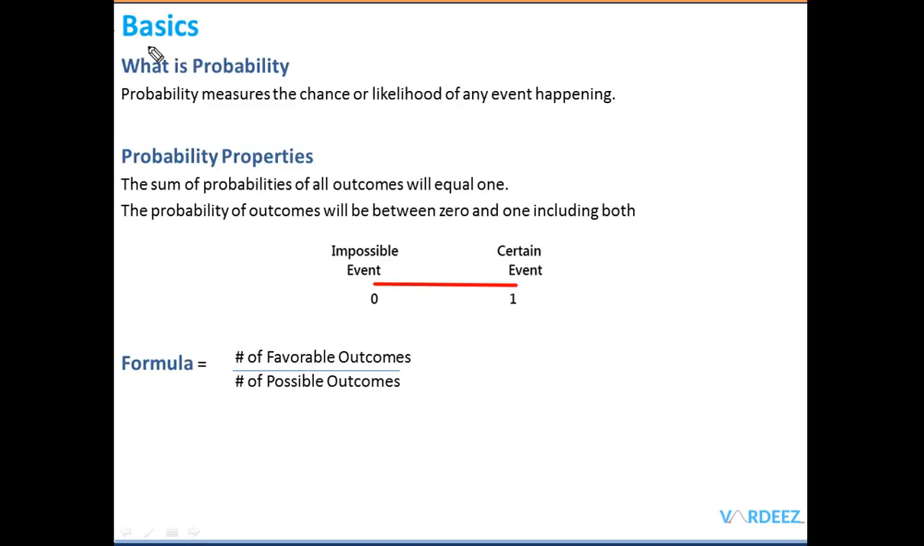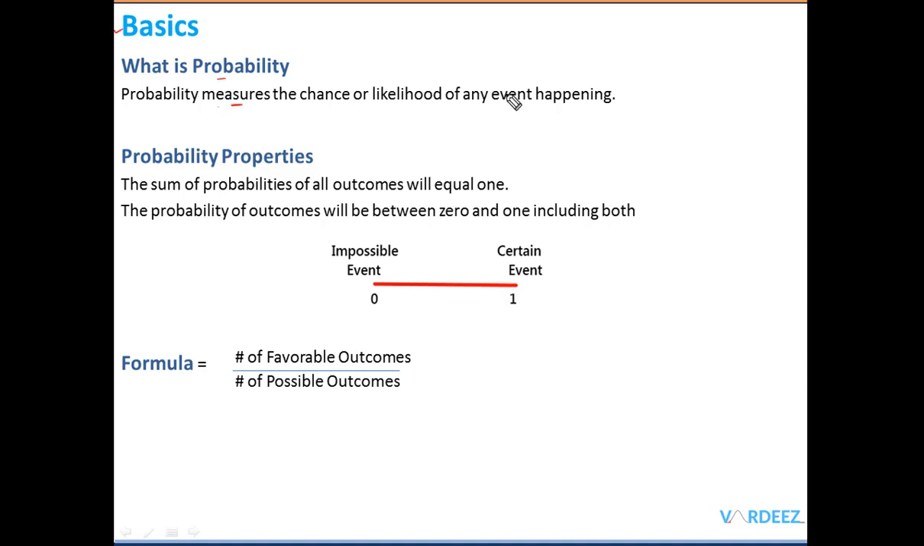Okay, let's start with the very basics. What is probability? Probability measures the chance or the likelihood of any event happening. So basically what we are saying is that with the help of probability, you can actually quantify, you can measure the chances of any event that would happen.